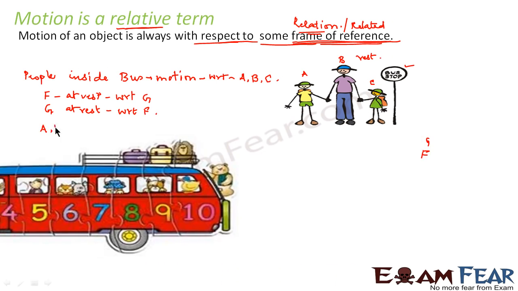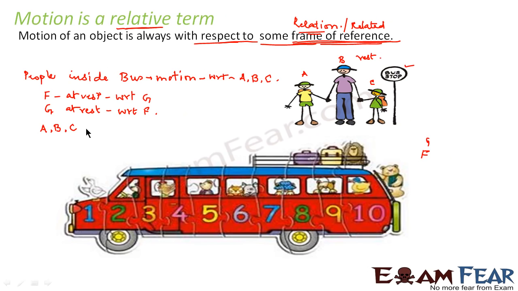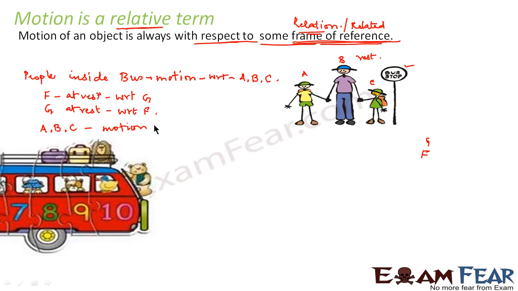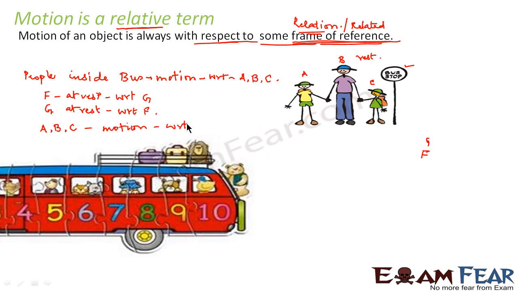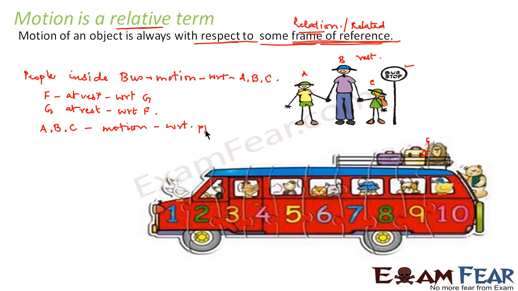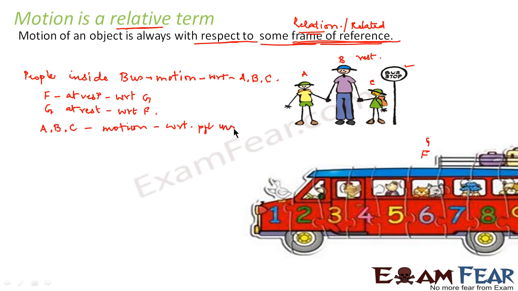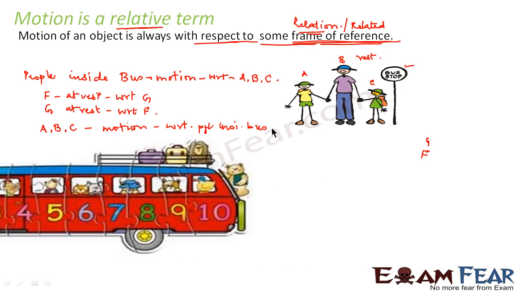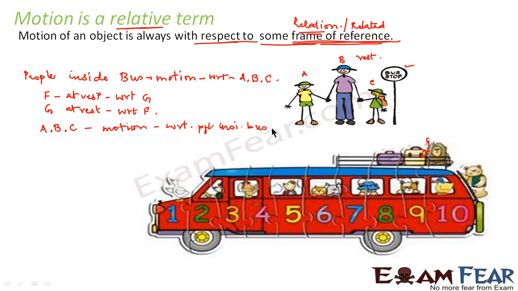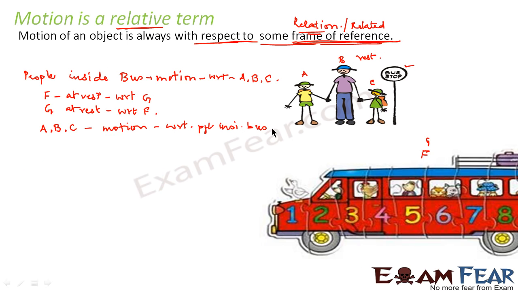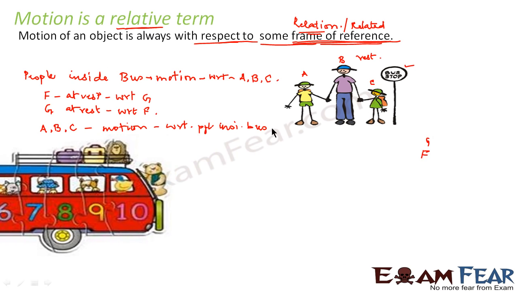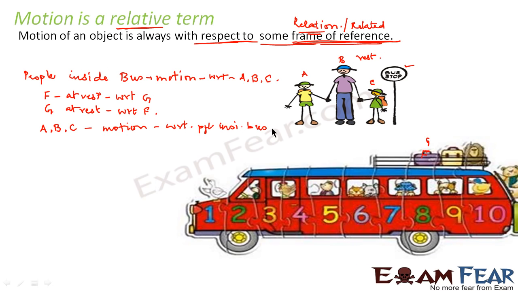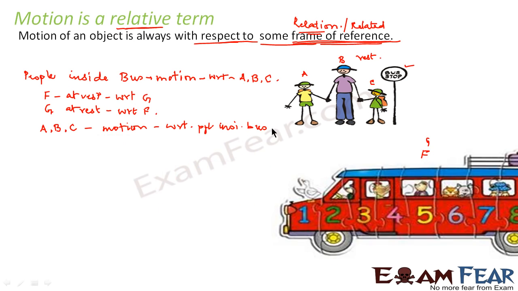That means A, B, C are in motion with respect to people inside the bus. You just try to visualize the situation. When we sit inside a bus and we look at people who are standing outside, it seems to us as if the people are moving in the opposite direction.